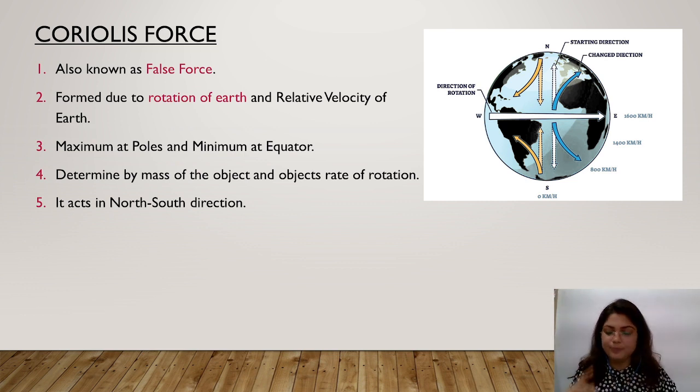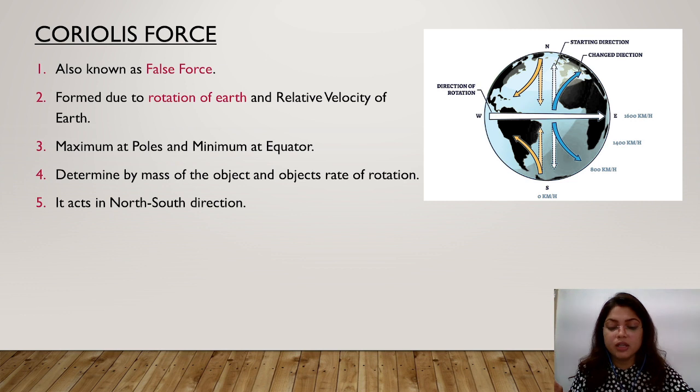So here, this is the earth and it's rotating from west to east. You can take your own west to east, because obviously you will have a different direction, I will have my different direction because of the screen. So the earth rotates from west to east, and at the equator its relative velocity is very high, approximately 1600 km/h.